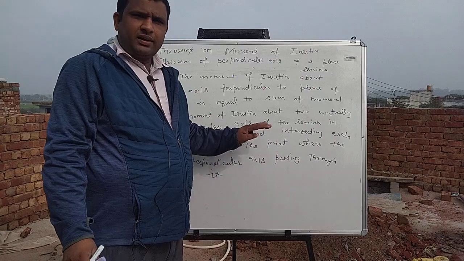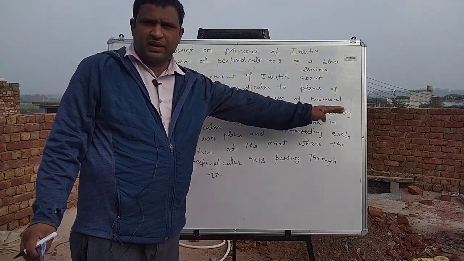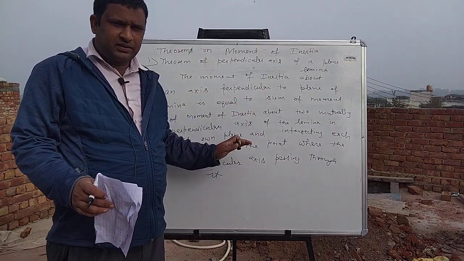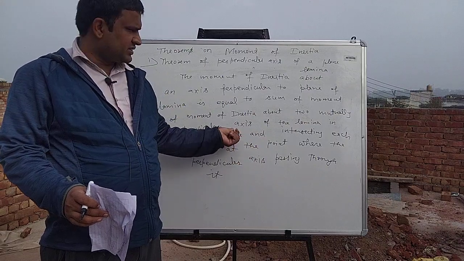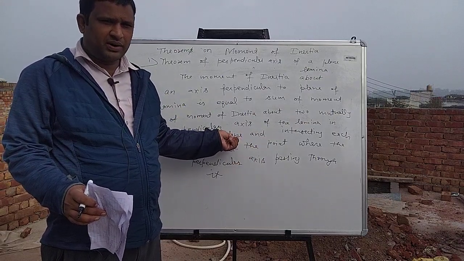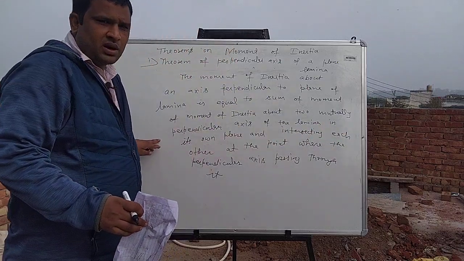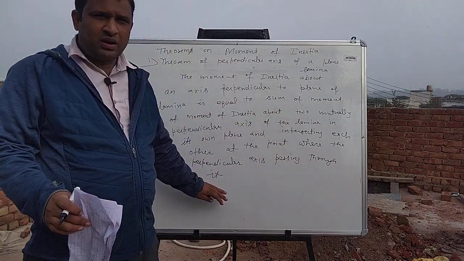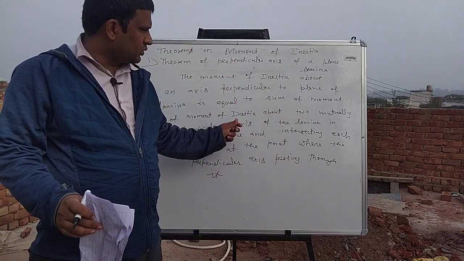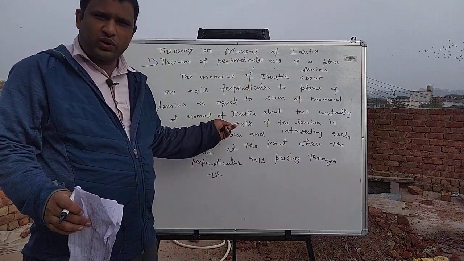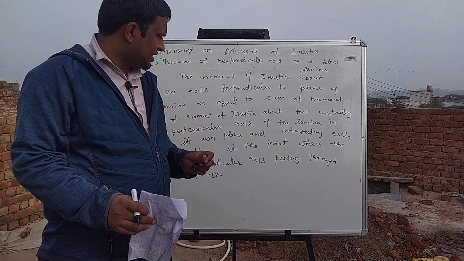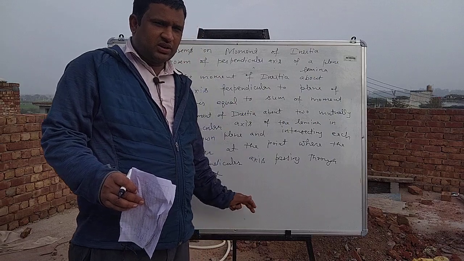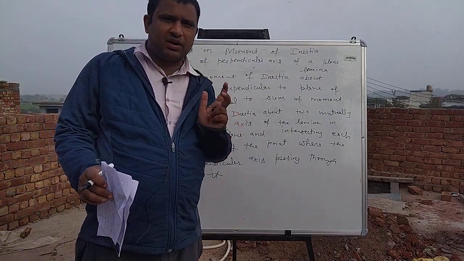तो इस थ्योरम के अकॉर्डिंग क्या है? इफ़ यू वांट टू फाइंड दैट, लेट्स सपोज इट इज़ द प्लेन लेमिना. इफ़ यू वांट टू फाइंड द मोमेंट ऑफ इनर्शिया अबाउट द परपेंडिकुलर एक्सिस टू इट्स प्लेन, देन it is equal to the sum of moment of inertia about two axes mutually perpendicular to each other. One suppose this axis, another its perpendicular axis. दो mutually perpendicular axes होंगे in its own plane, उनका जो sum होगा, और that axes are intersecting each other at the point where this perpendicular axis is passing through it, then the sum of the moment of inertia about these perpendicular axes in its own plane is equal to the moment of inertia about its perpendicular axis.